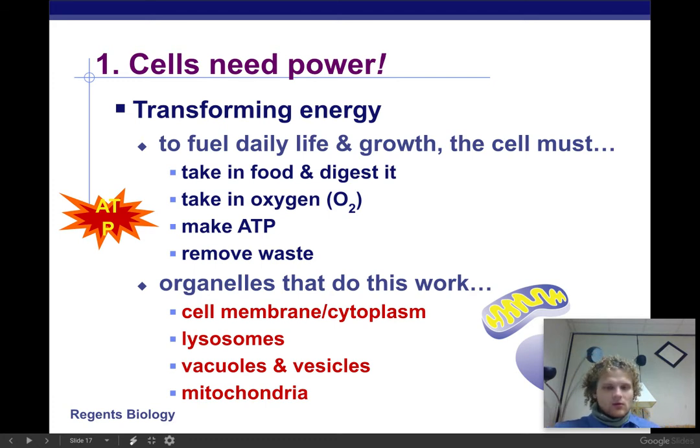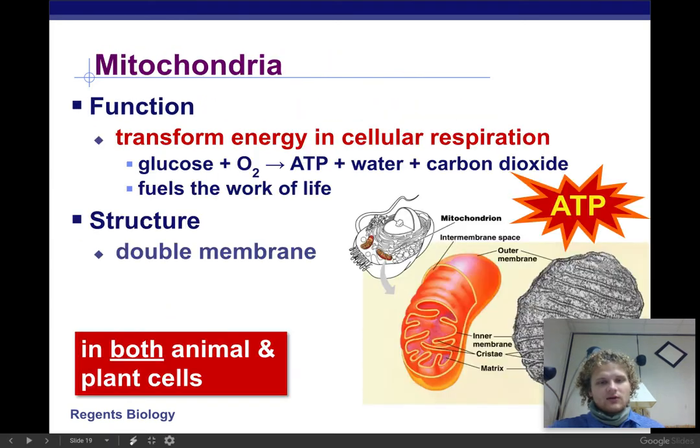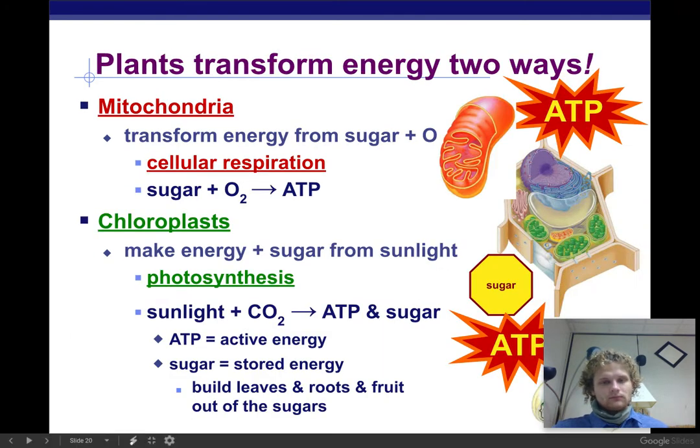All right. So these parts of the cell are going to help us get the food that we need. So we have our equation for cellular respiration. All this takes place inside the mitochondria. Okay, the mitochondria, its function is to transform energy through cellular respiration. Okay, the structure, it has two membranes because it wants to have as much surface area as possible in order to make sure that we get as much room as possible for ATP to be produced. Okay, that's why it has all these little wrinkled membranes on the inside.